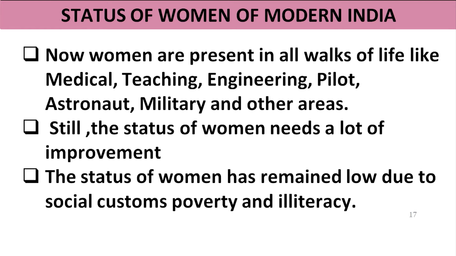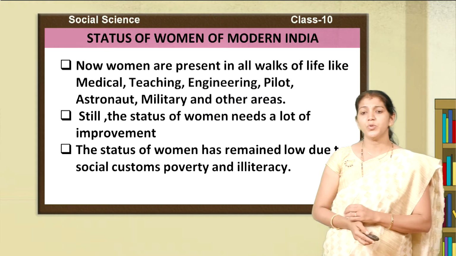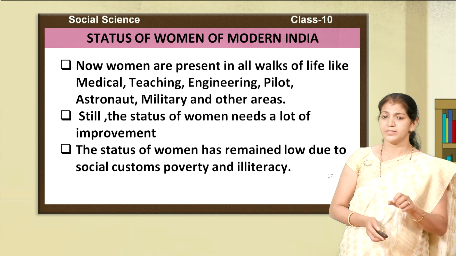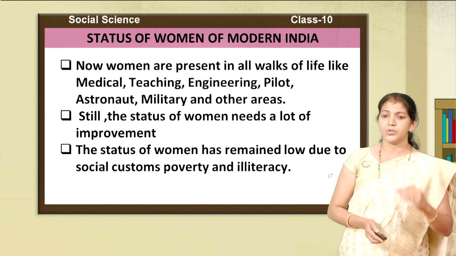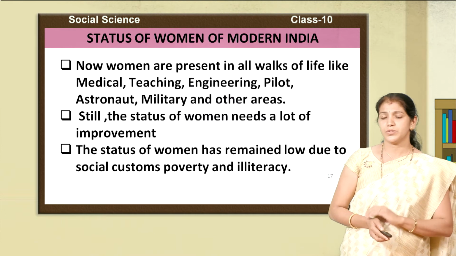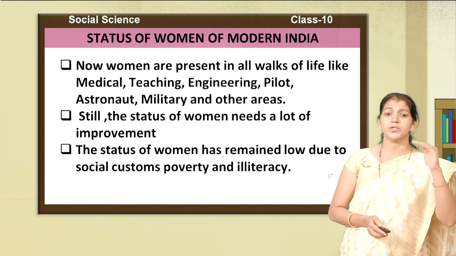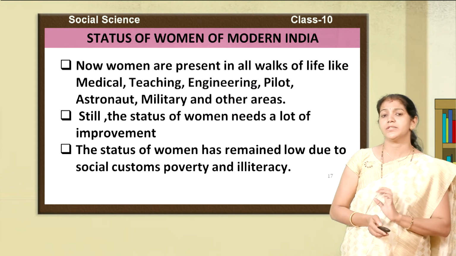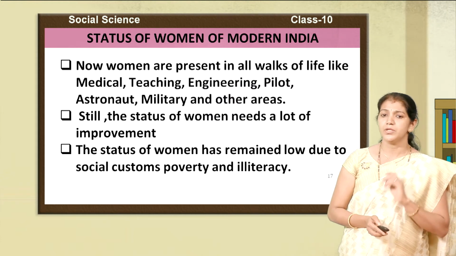Still, the status of women needs a lot of improvement. Why? The status of women has remained low due to social customs, poverty and illiteracy. Most of the women are not getting a good education. This is the main reason that even in modern days the condition of women in society is not good. So the status of women is also considered one of the problems of Indian society.